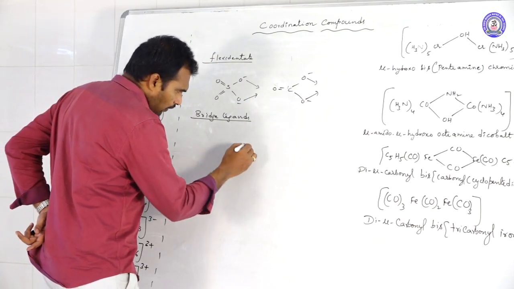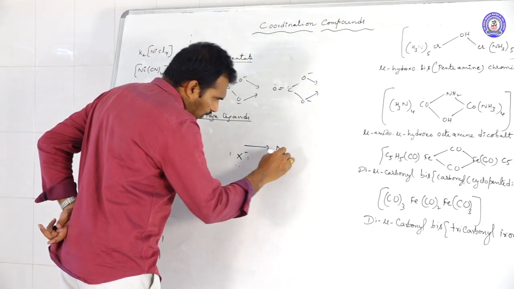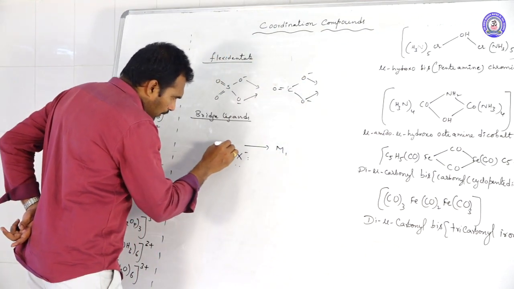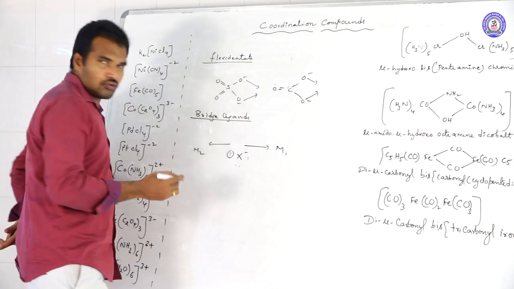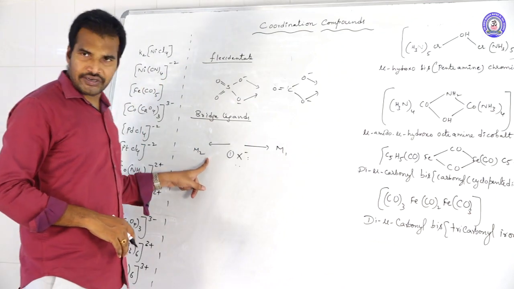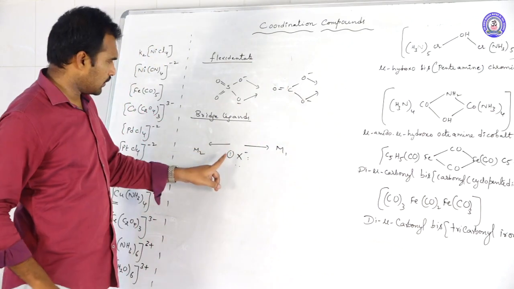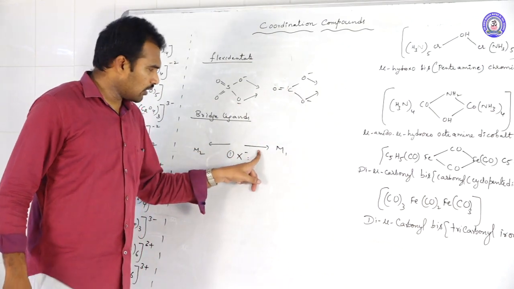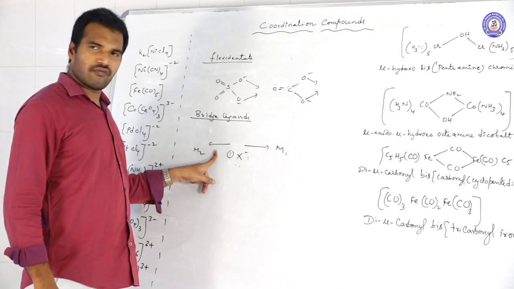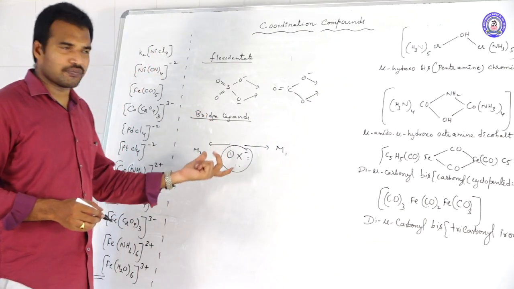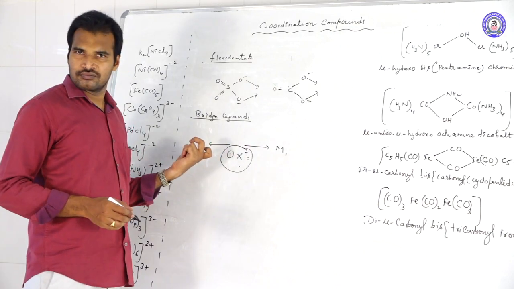By donating one lone pair to one metal atom M1, it is forming one denticity, and by donating another lone pair to another metal M2, it is again forming unidenticity. So on both sides, denticity is 1. Finally, it is acting as a bridge between the two metals.